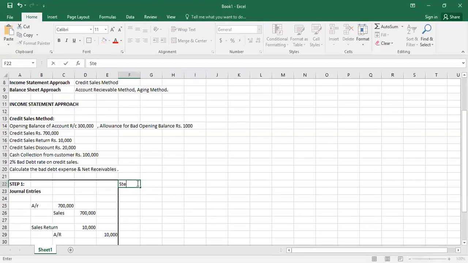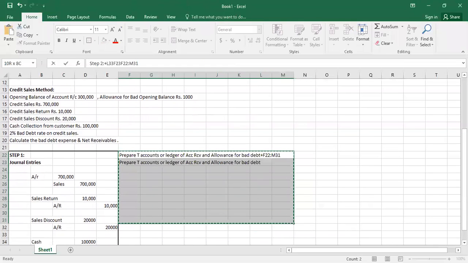Step two is to prepare T accounts or journal ledger of account receivable and allowance for bad debt. That's it. You have to prepare your T accounts.